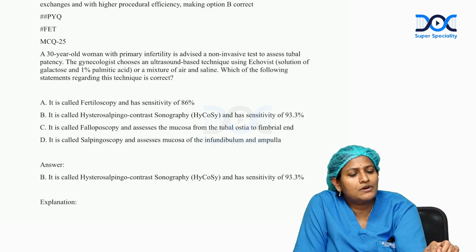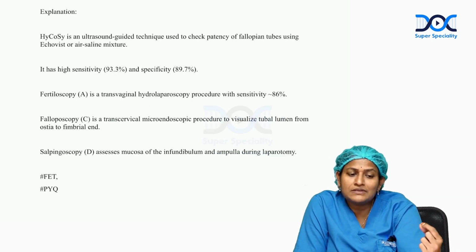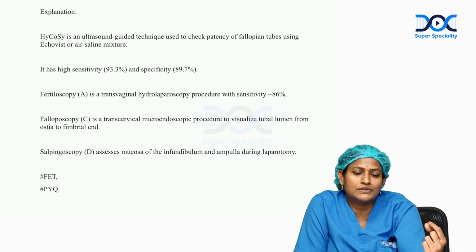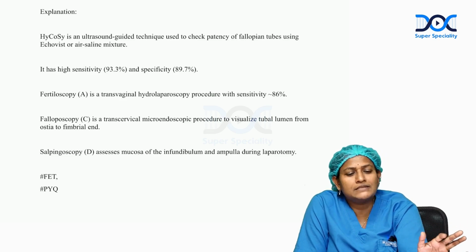When we come to the first option, it is called fertiloscopy. Fertiloscopy is a transvaginal hydrolaparoscopy procedure with sensitivity of almost 86%.